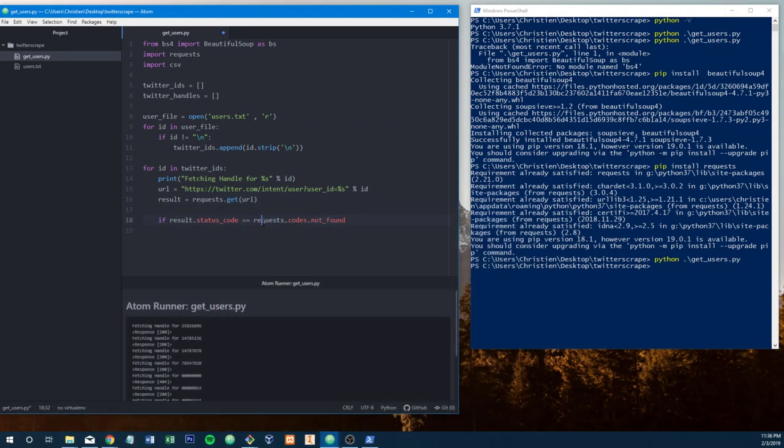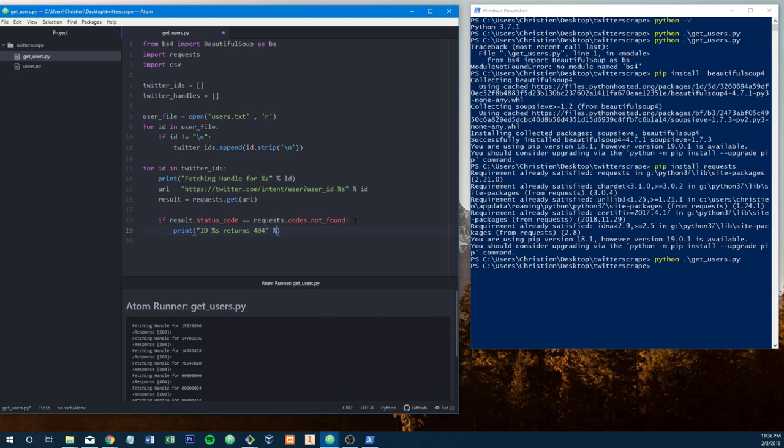So what I'm doing is saying, okay, your requests, look in your codes static library and find something that matches not found. And if our status code matches what this returns, then we probably just want to tell the user that ID %s returns 404.